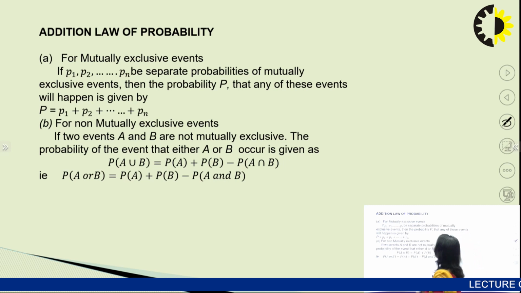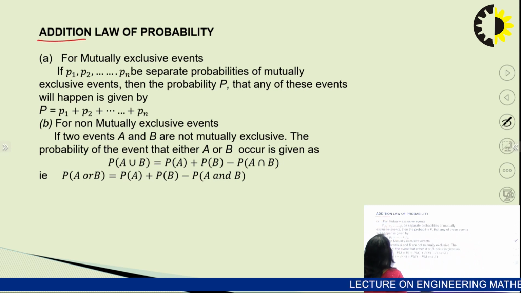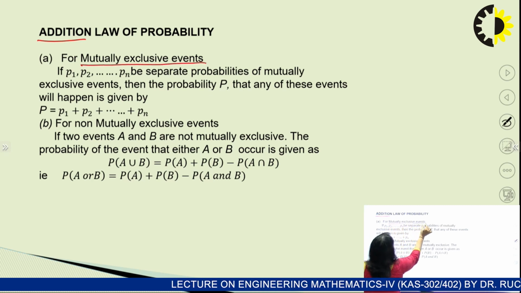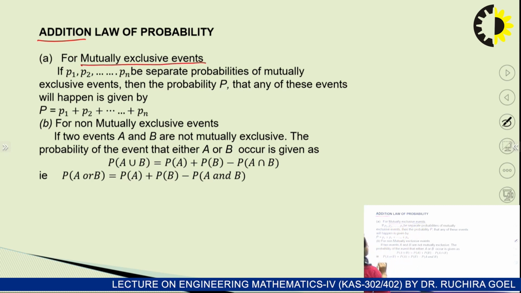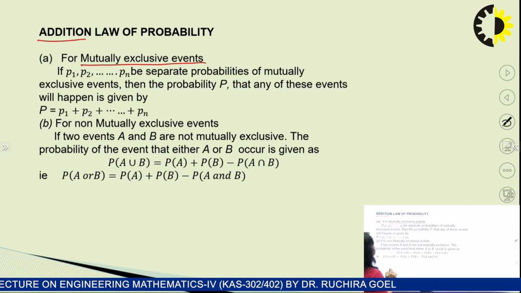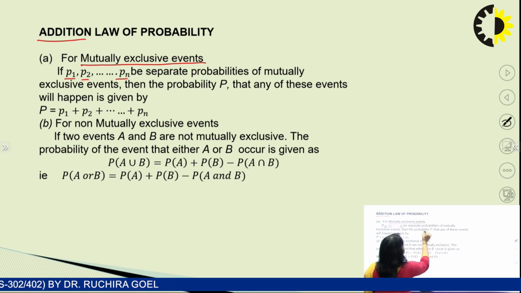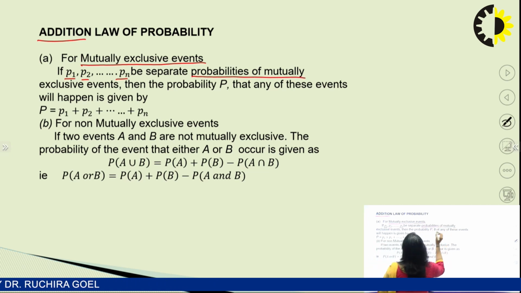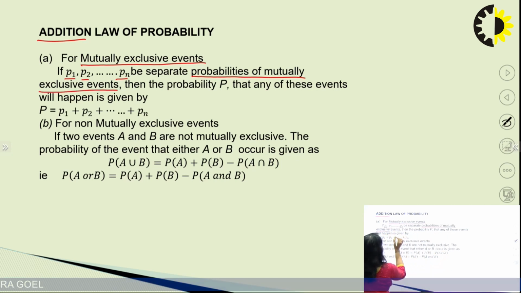Now, there are two laws of probability, one is addition and another is multiplication. So, for the addition law of probability, we have two cases, one is for mutually exclusive events and another is for non-mutually exclusive events. So, let us consider them one at a time. For mutually exclusive events, if we consider P1, P2 and so on up to Pn, the separate probabilities of mutually exclusive events, so there are n events we are considering.